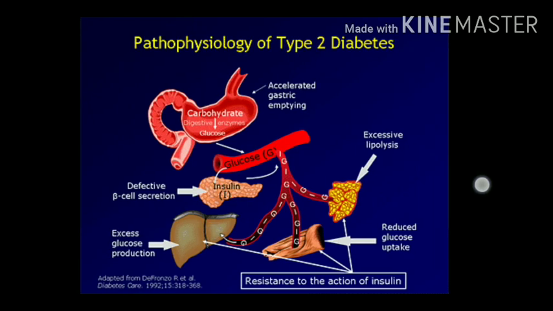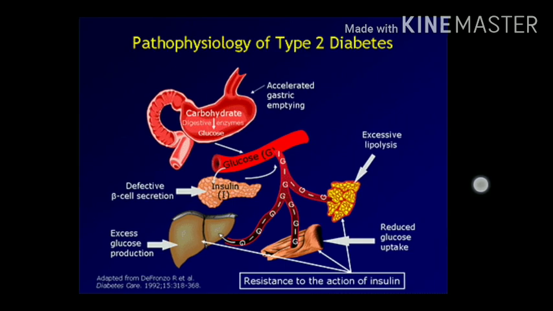Generally the main function of insulin is to have control over these organs, meaning to control the intake of glucose. So when it fails to control, there is an excessive amount of glucose in these organs, which leads to hyperglycemia. Due to this hyperglycemia, it results in resistance to the action of insulin.